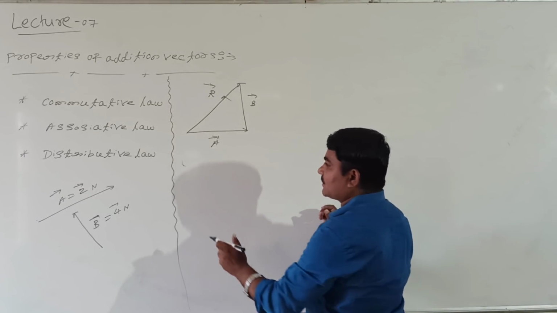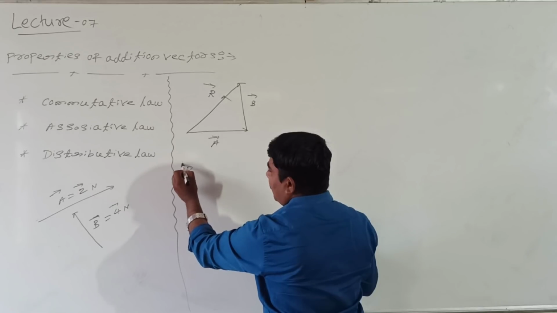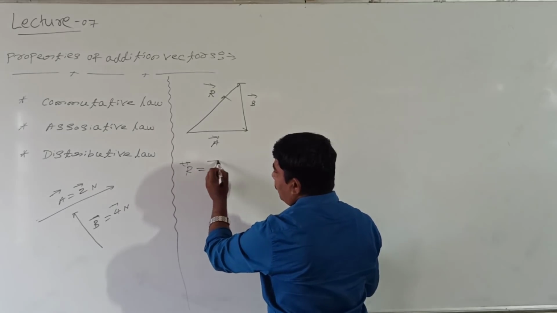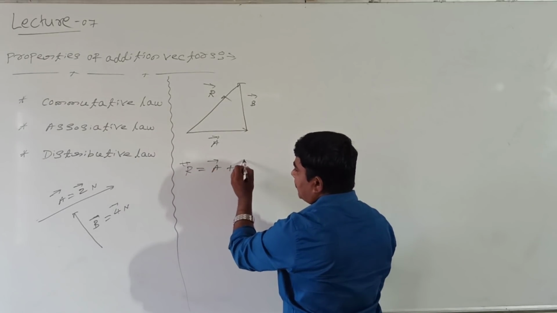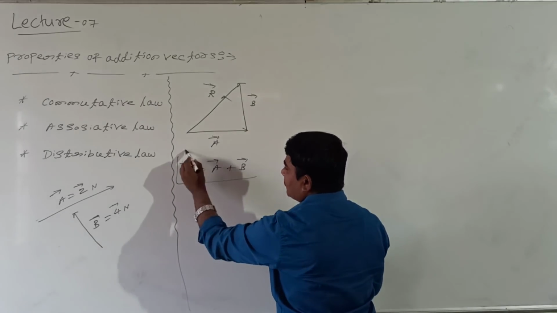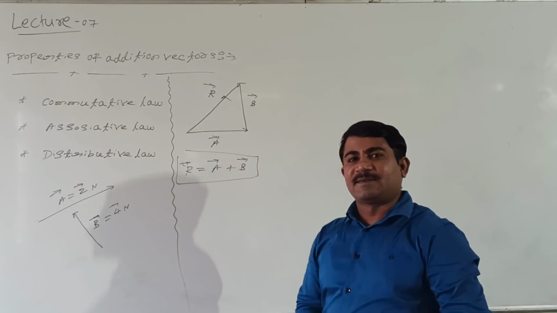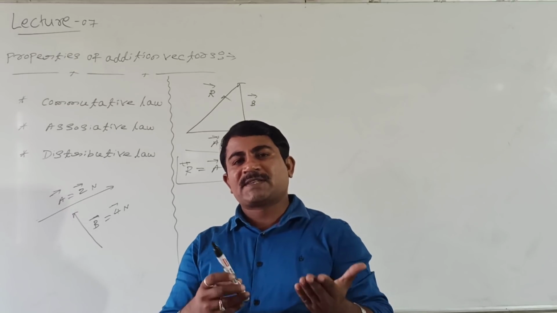Actually, from this one, how to show? R equal to how much? R equal to vector A plus vector B. Resultant vector R equal to vector A plus vector B. Right? I will take a similar manner.